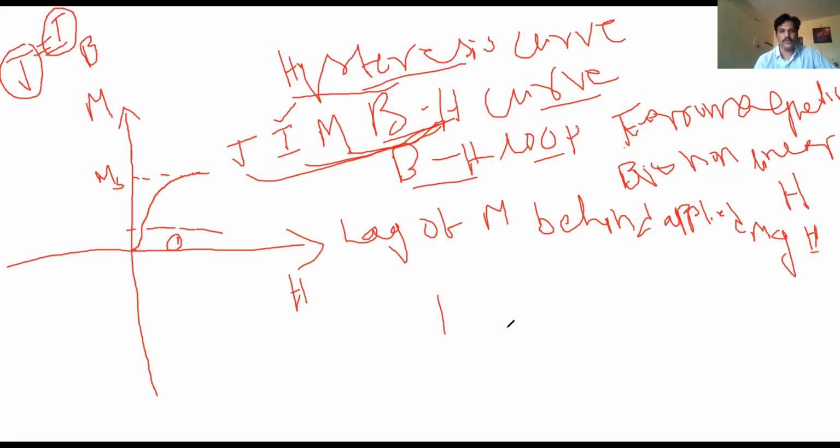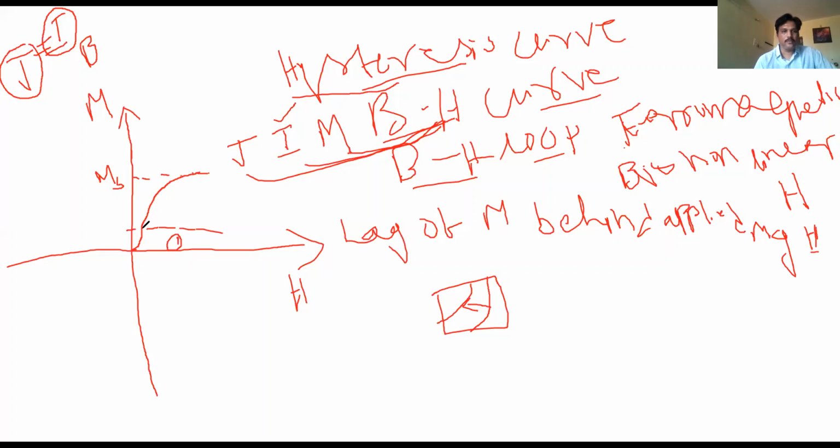For example, this is the domain wall. By applying the field, the domain wall goes here, and when you reduce the field, it comes back to here. That is called reversible movement of domain walls up to this point.